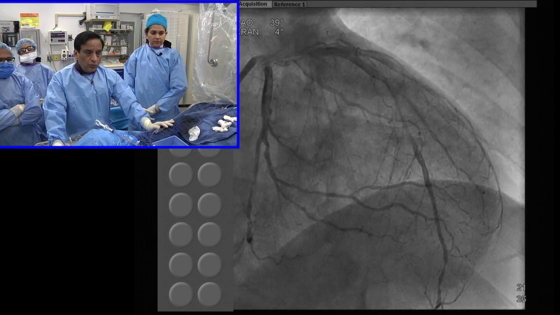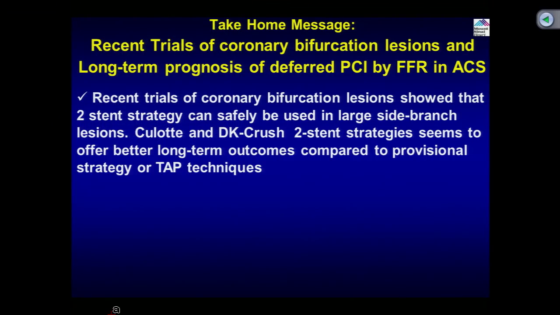Right. These are the two points which we have: the recent trials of coronary bifurcation lesions and the long-term prognosis of deferred PCI by FFR. The recent trials of coronary bifurcation lesions showed that the two-stent strategy can safely be used in large side branch lesions, culotte and DK crush. The two-stent strategy seems to offer better long-term outcome compared to provisional strategy or TAP technique.